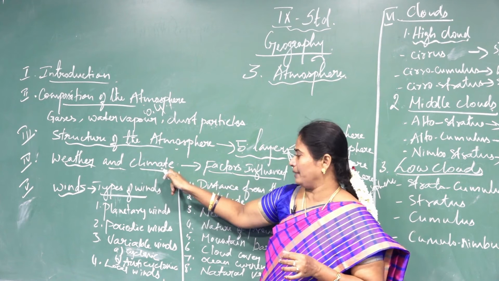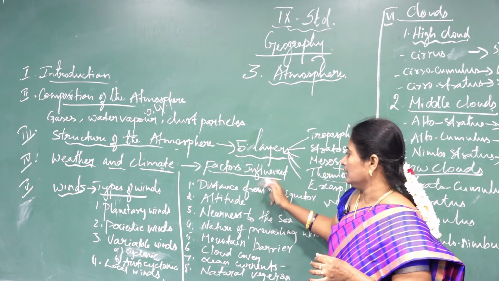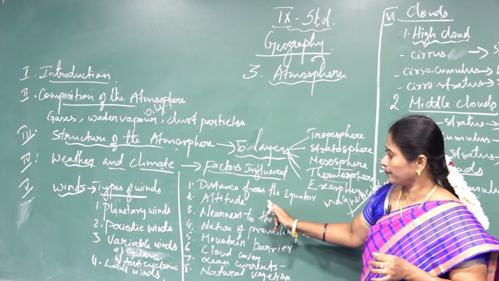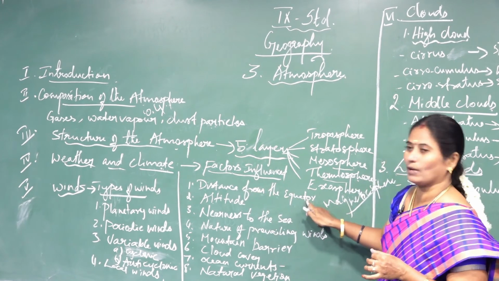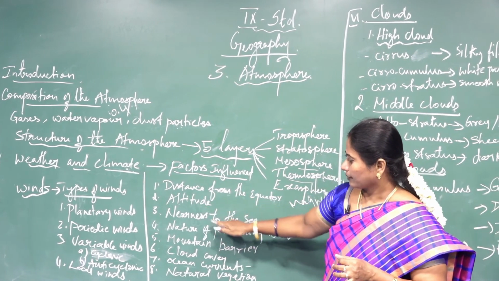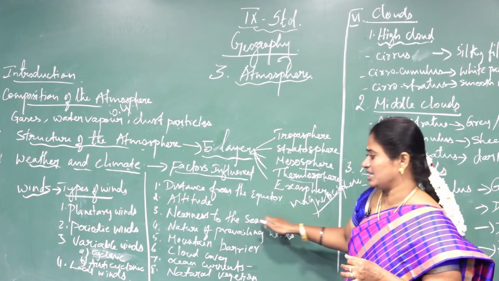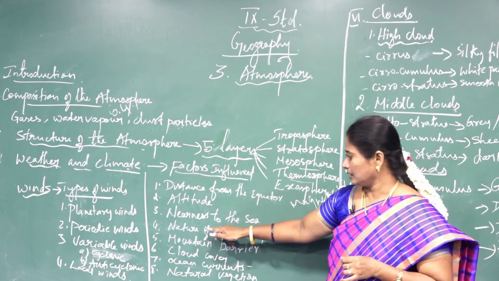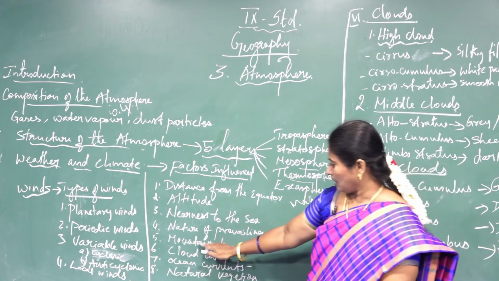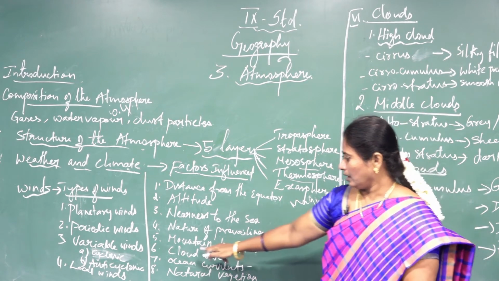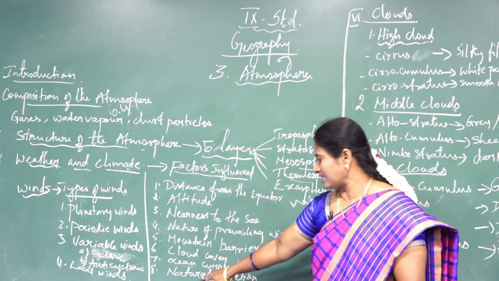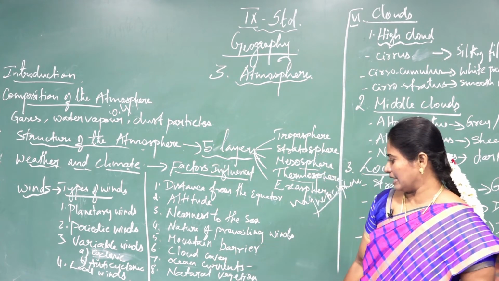These weather and climate are influenced by 8 factors. Those factors are: first, distance from the equator. Second one is altitude. Third one is nearness to the sea. Fourth one is nature of the prevailing winds. Next ones are mountain barrier, cloud cover, ocean currents. Last one is natural vegetation.